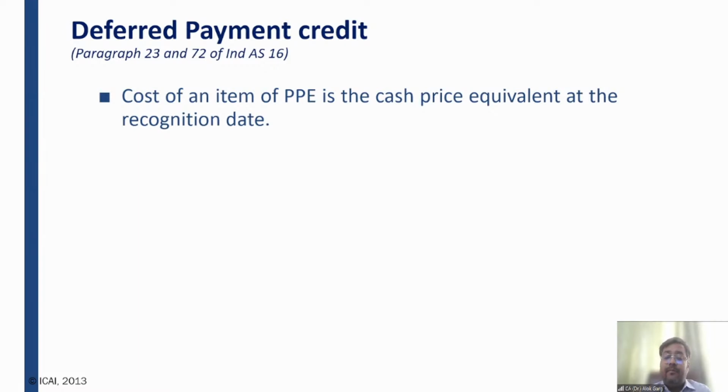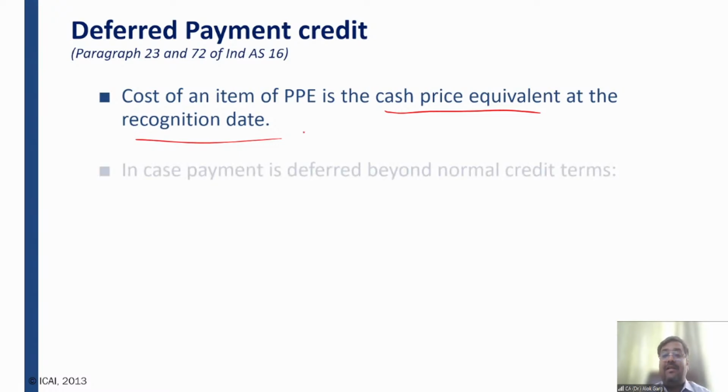So friends, the standard says that you need to recognize the cost of the PP as the cash price equivalent, right? As the cash price equivalent. If it is due to a deferred payment term, if any interest is getting paid, that additional consideration has to be shown as a finance cost.